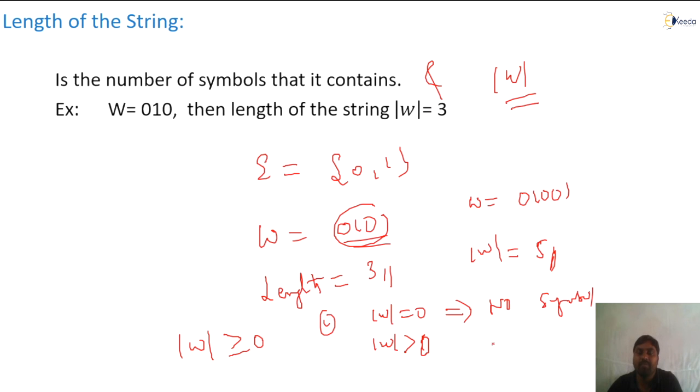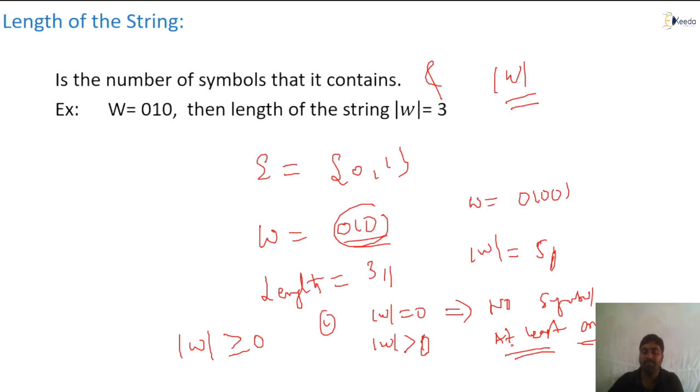Yes or no? Empty. Otherwise at least one symbol is there. Length greater than or equal to 0 means the length of the string could be 0 or greater. If it is 0, no symbols are there. If it is greater than 0, at least one symbol is there. That you have to understand.